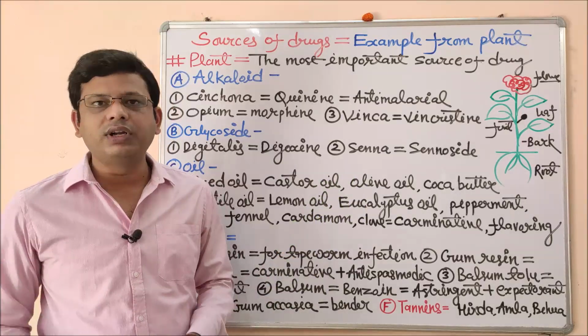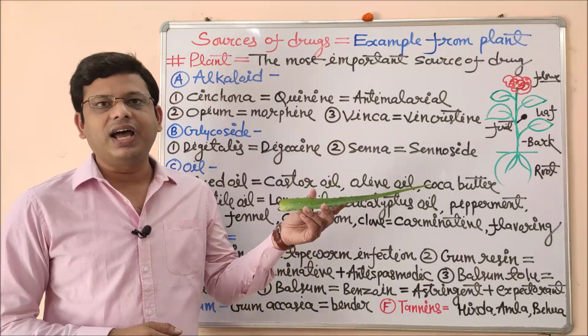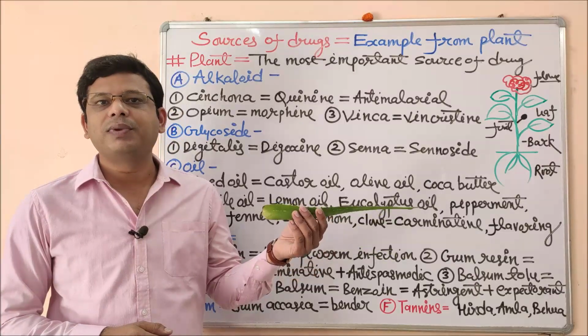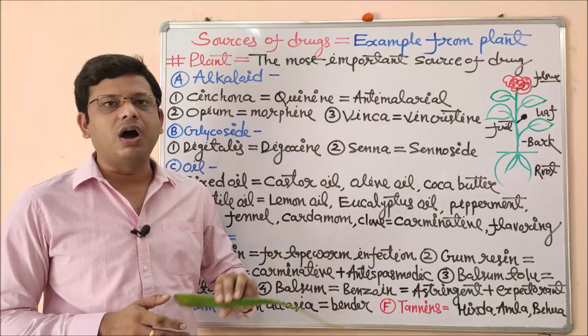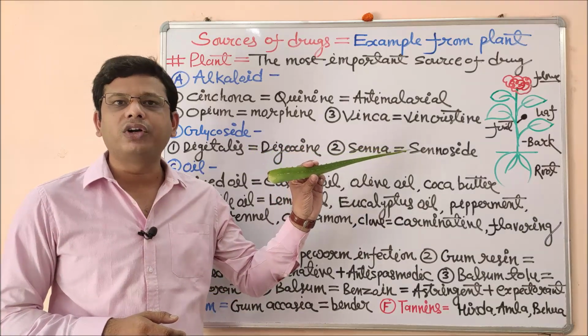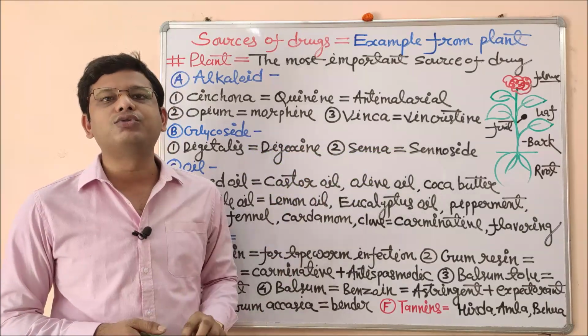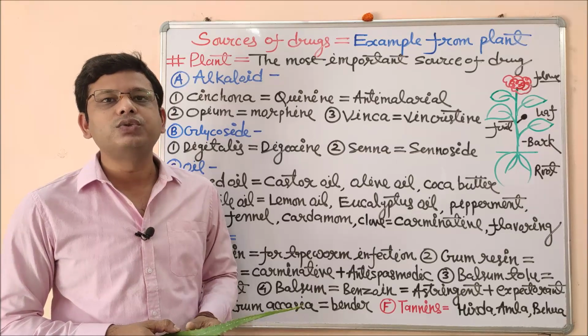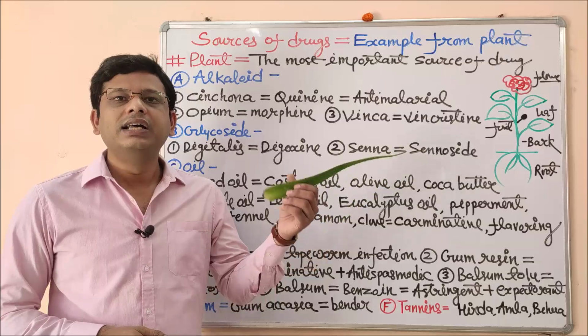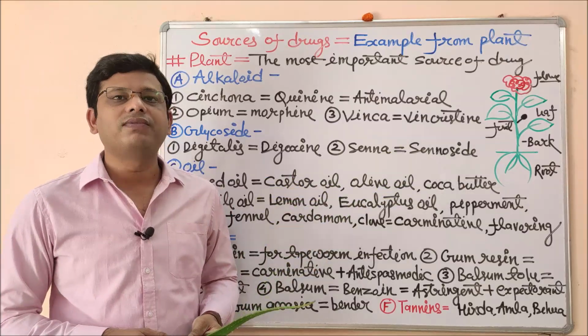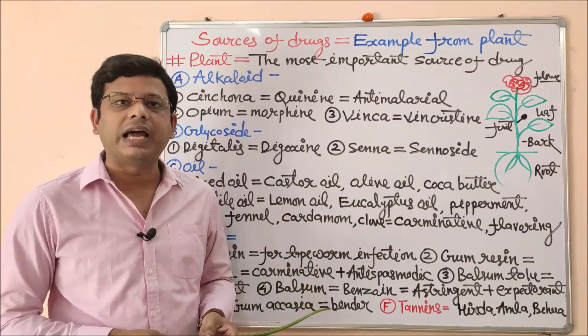Now coming to the next one, you know it very well, I don't think I should tell the name of this plant. This is aloe vera. In almost every cosmetic preparation nowadays, aloe vera is playing an important role, not only in cosmetics but also for healthcare as a nutraceutical to reduce weight, and for burns, sunburn, etc. This is very vital for the treatment of skin disease and skin disorders of different types.